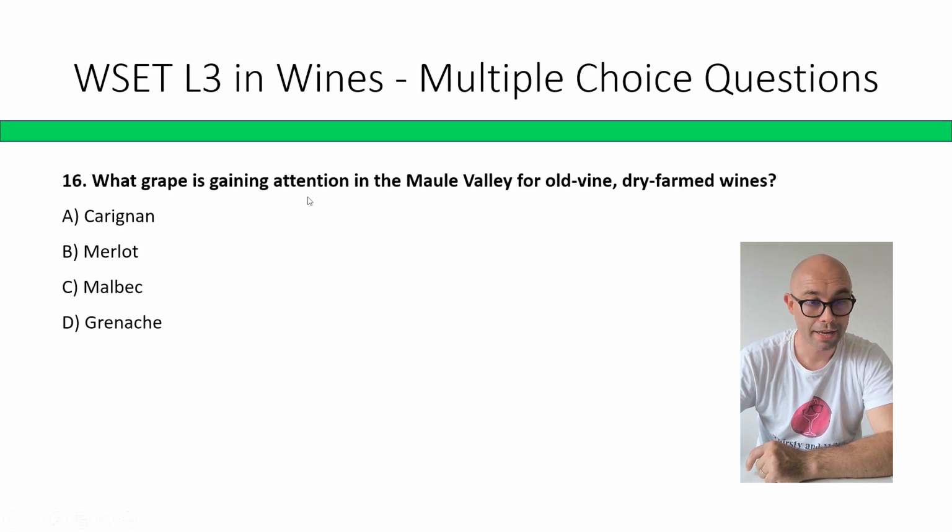What grape is gaining attention in Maule Valley for old vine dry farm wines? Carignan, Merlot, Malbec, Grenache. Correct answer is A, Carignan.